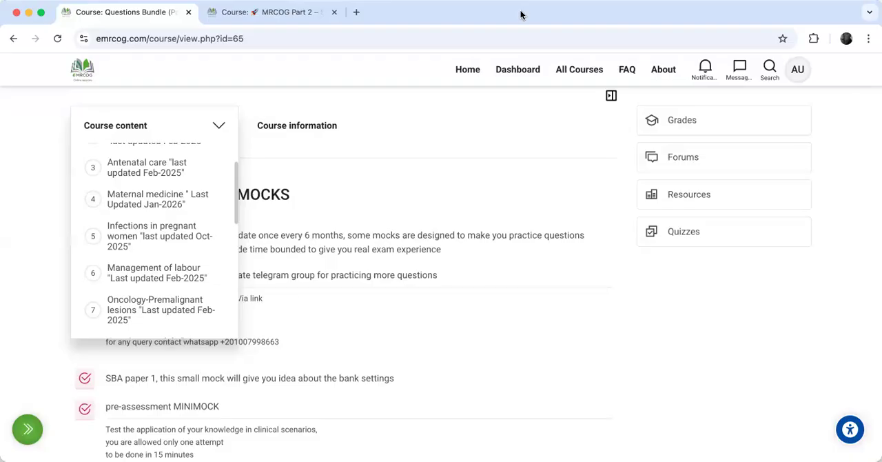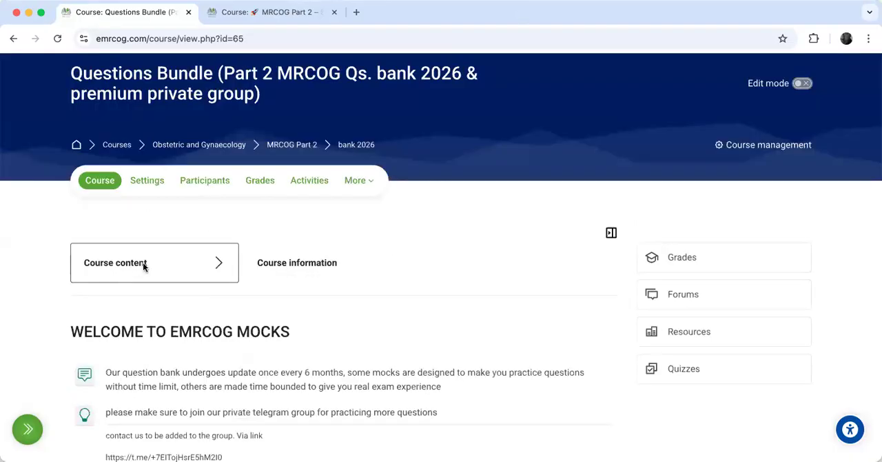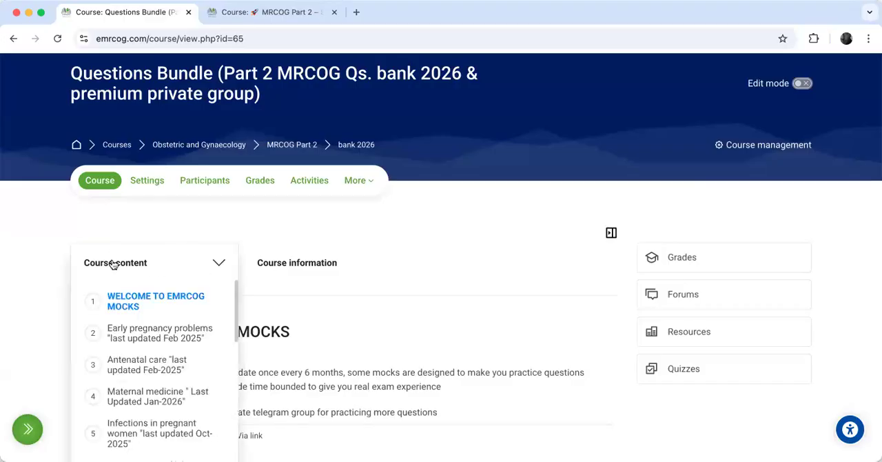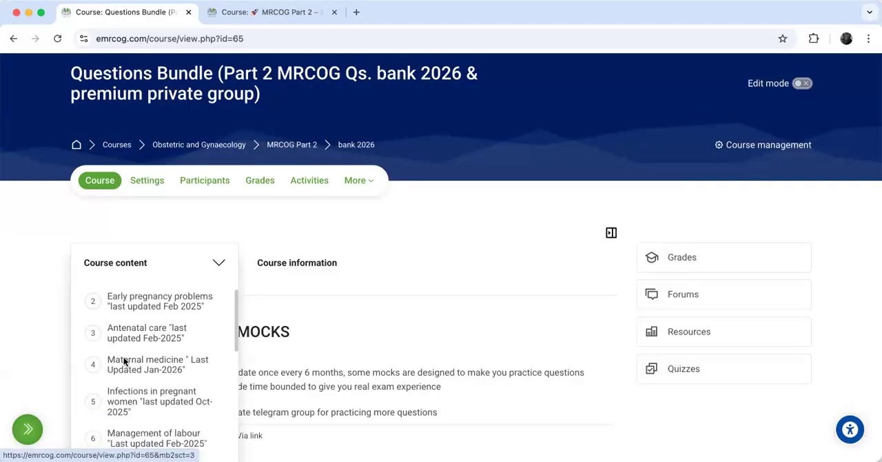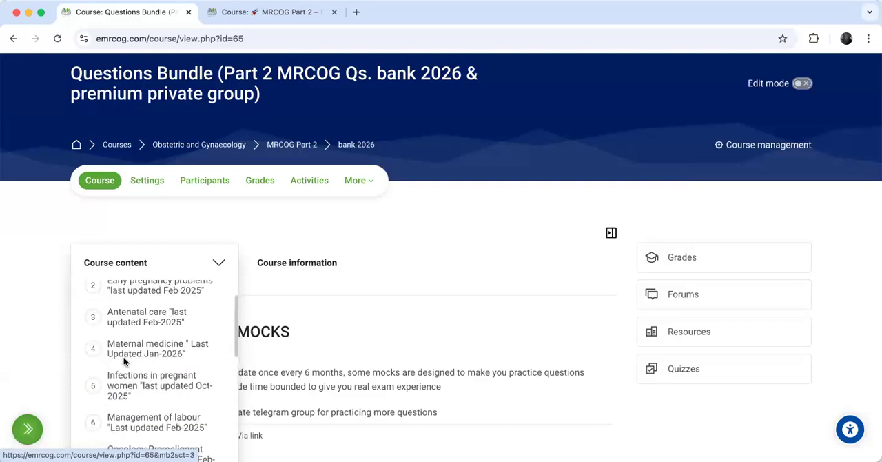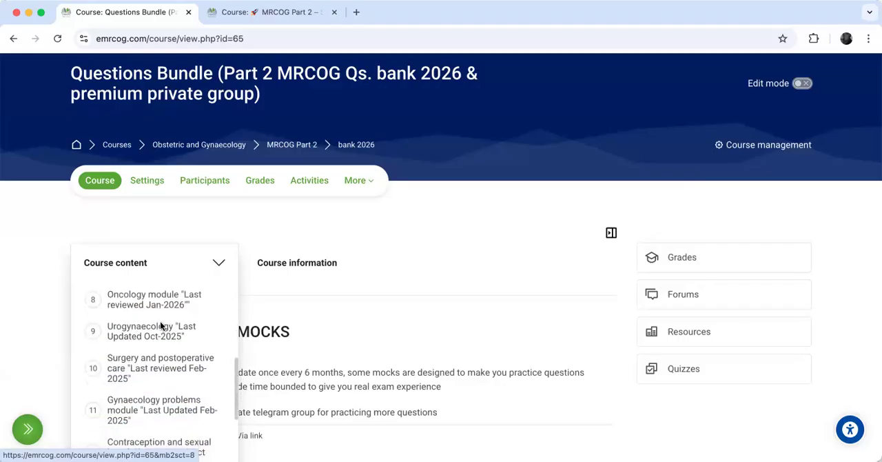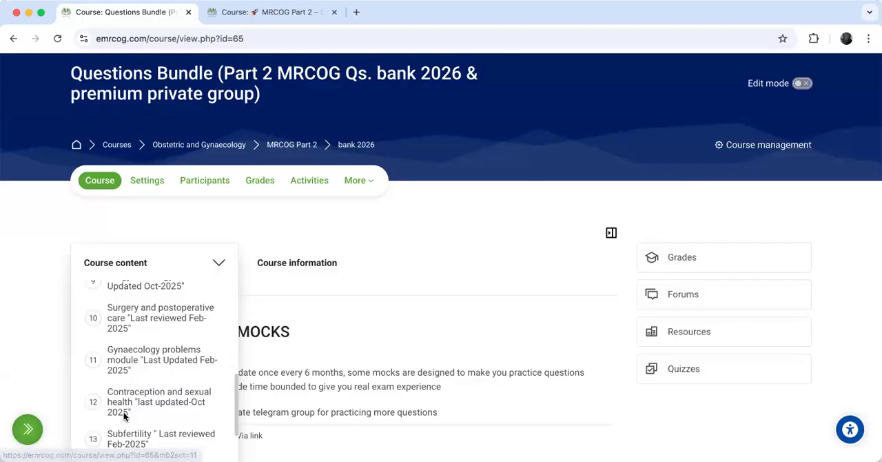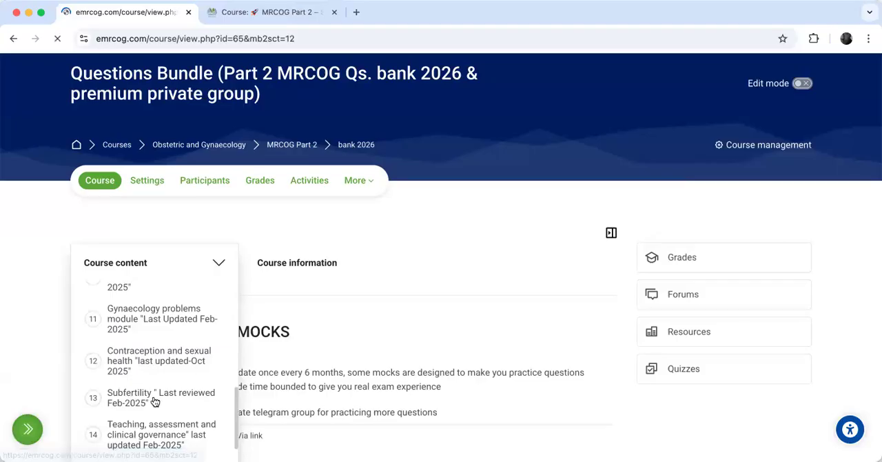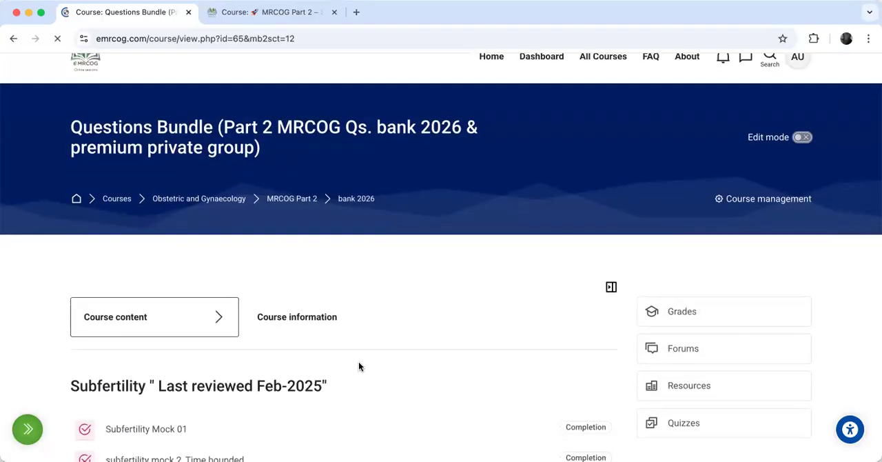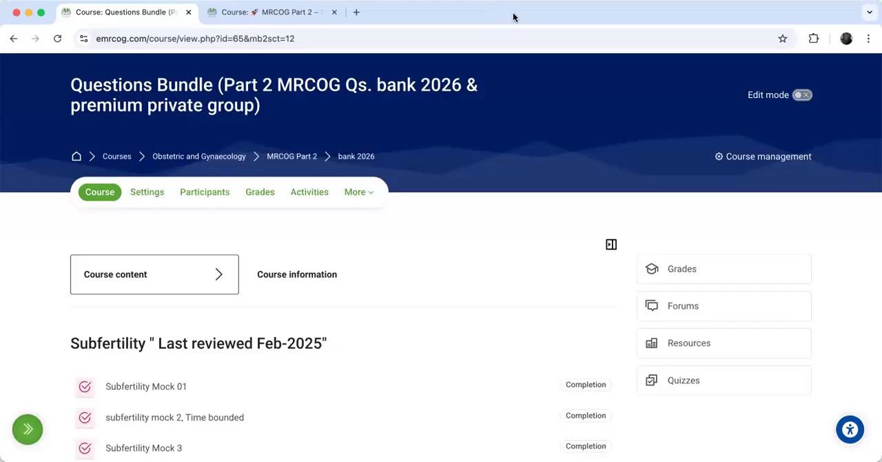I will navigate the question bank the same way as in this course. I will click course content, and when I click it, everything expands. I want to choose subfertility, so I go down here: this is urogynecology, oncology, gynae, contraception, sexual health. I will click here on subfertility. As I told you, it has the mock test, and these are very, very good quality questions.